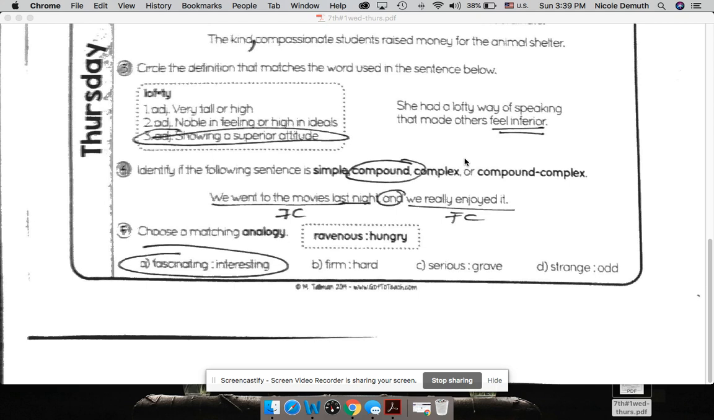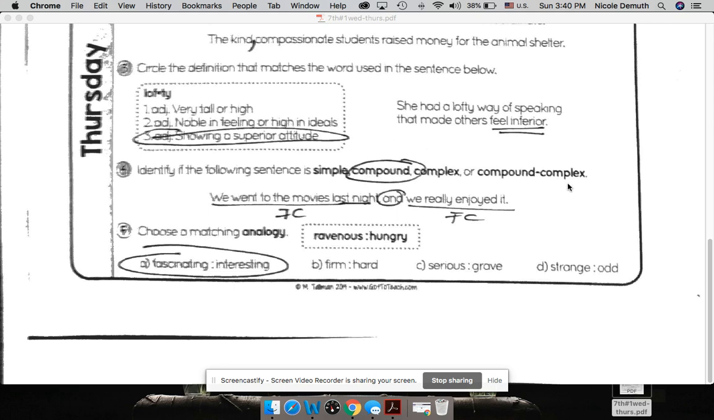For number 4, identify the following, if it's simple, compound, complex, or now in 7th grade, we add compound-complex. So we went to the movies last night and we really enjoyed it. So you have your coordinating conjunction here. You have an independent clause. We went to the movies last night. We really enjoyed it. That's your other independent clause. So that makes this a compound sentence.